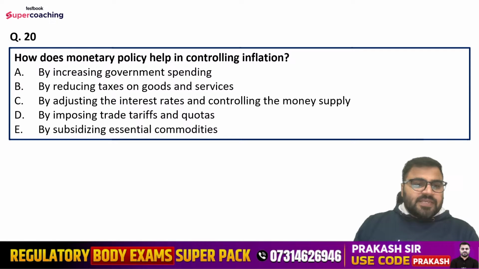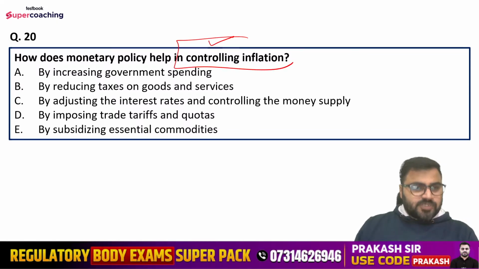Question number 20 is, how does monetary policy help in controlling inflation? Options are: by increasing government spending, by reducing taxes on goods and services, by adjusting the interest rates and controlling the money supply, by imposing tariff rates, trade tariffs and quotas, or by subsidizing essential commodities.